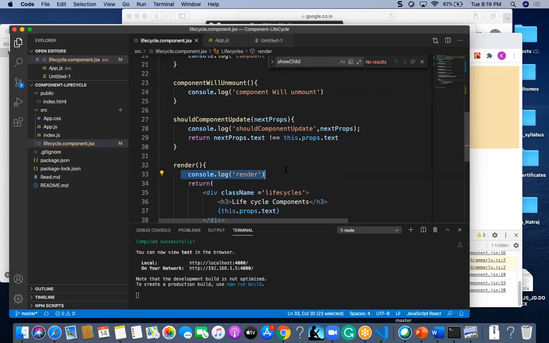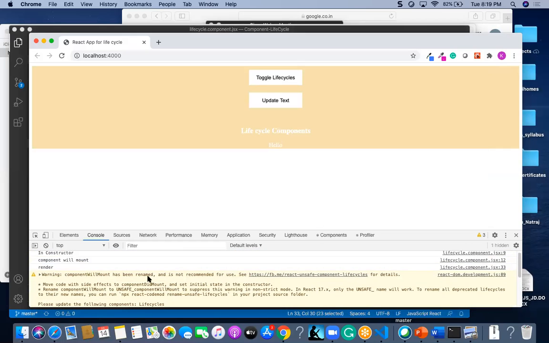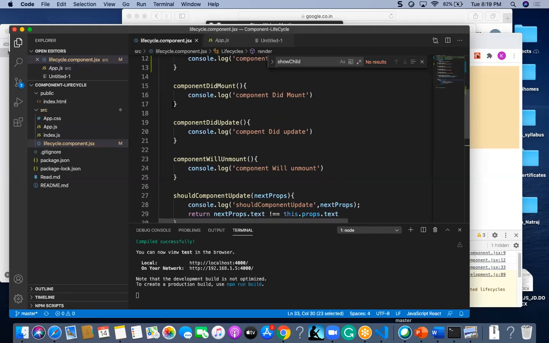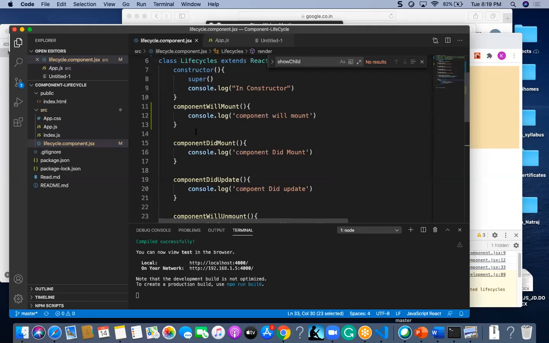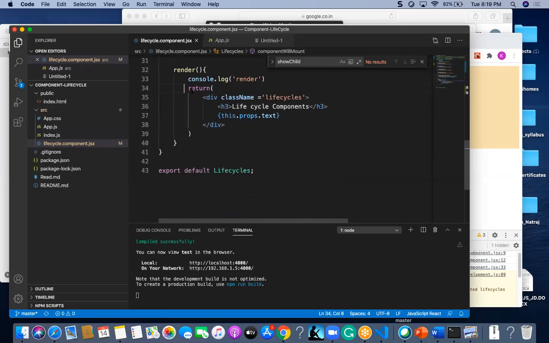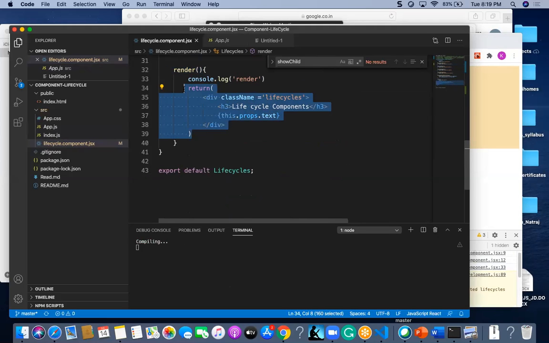Here it will execute render. Immediately after componentWillMount, it won't execute all of this, it will execute only render, and it will fetch all these return values to render. Whatever HTML tags are there will be available to the render method now.